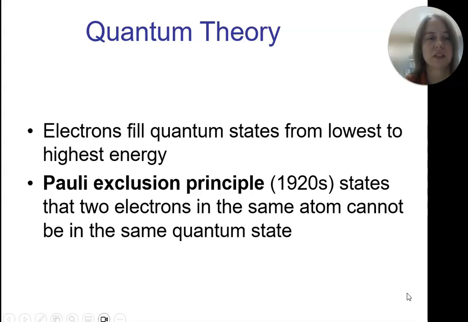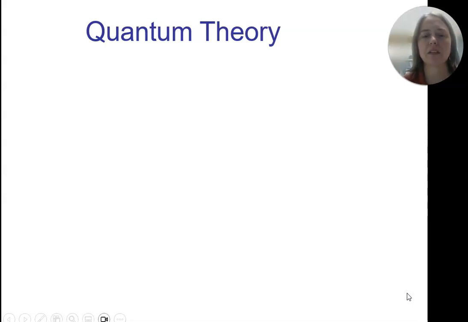And then there was this guy, Dr. Pauli, who came up with the exclusion principle in the 20s, which states that two electrons in the same atom cannot be in the same quantum state. It just does not happen. So the Pauli exclusion principle: two electrons in the same atom cannot be in the same quantum state.